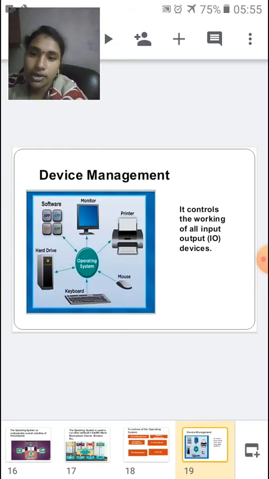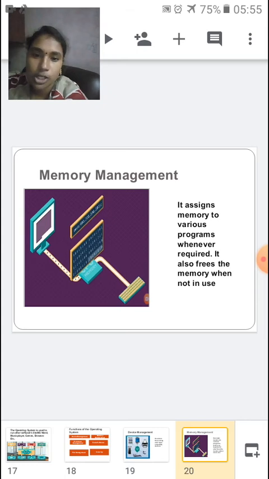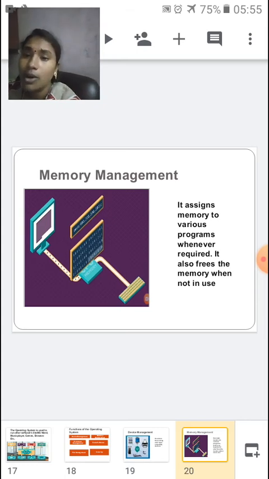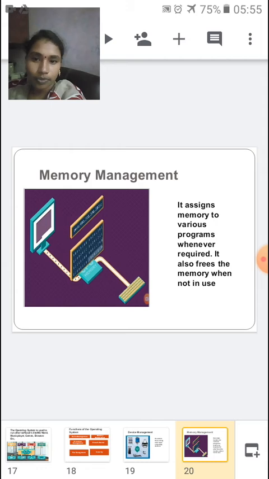Next we have memory management. What is memory, children? Now I am going to tell you. Add 2 plus 3. First the CPU will tell the memory unit to store 2 and 3 as values in the register, that is the memory location.